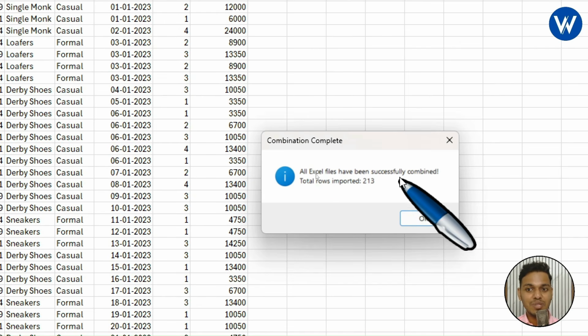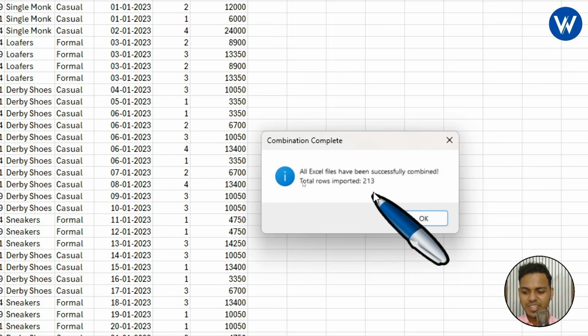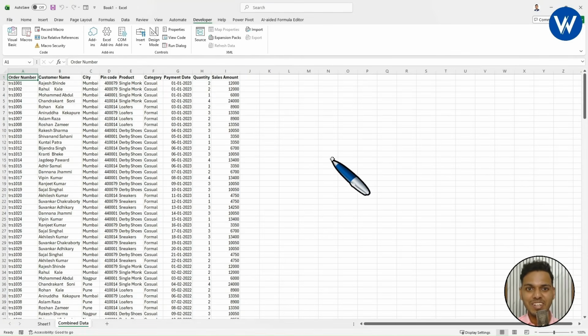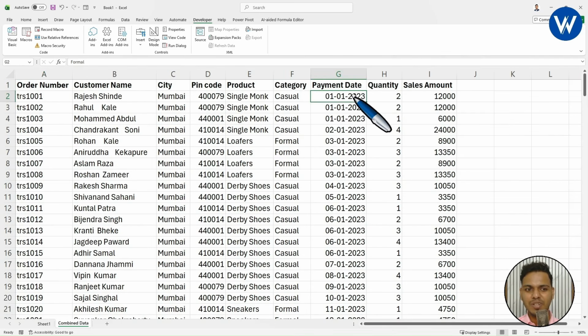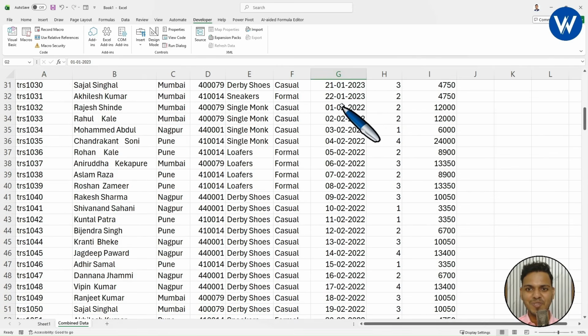All Excel files have been successfully combined. Total rows imported: 213. And finally, all the data is combined, guys, just by one click. Using the VBA code, you can see how the data will be combined. Now listen carefully. This is the January data. Next, we can see the February also.